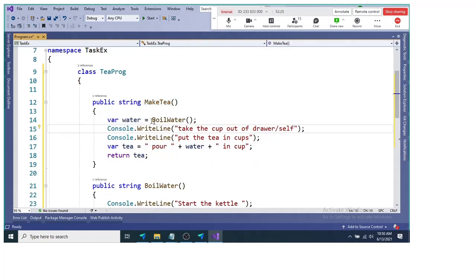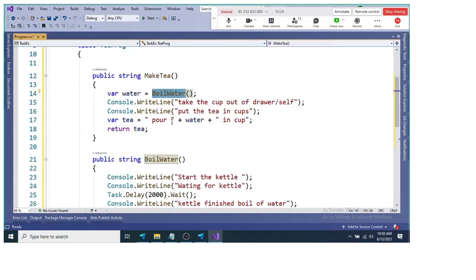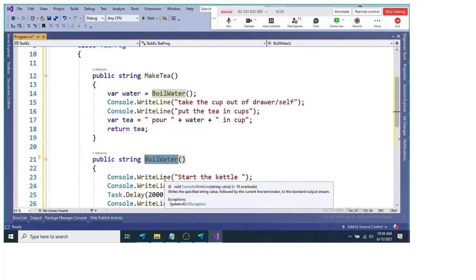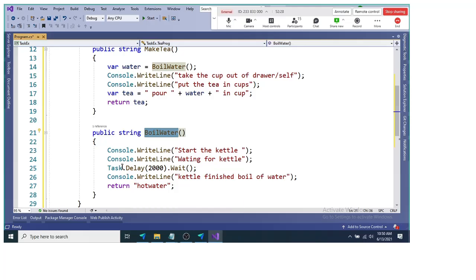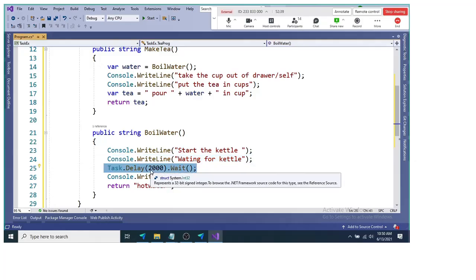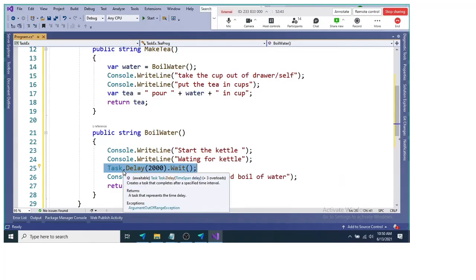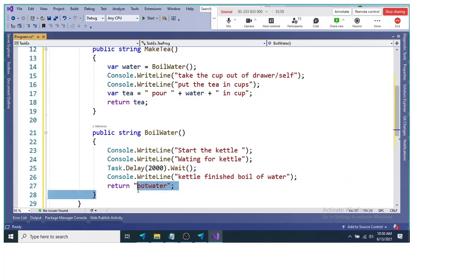Here, boiling water is basically a different task, so we can do it separately. So I create a BoilWater method. In it, we start the kettle, and then wait for the kettle to get hot. We are delaying this activity by 2000 milliseconds, the time required to get the kettle hot or boil the water. Once the water boiling is finished, we return the hot water.